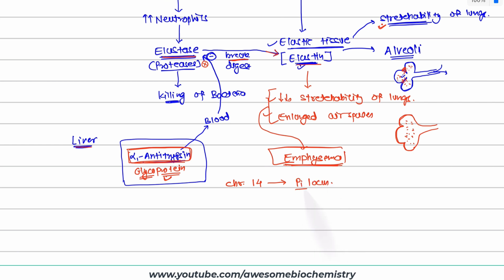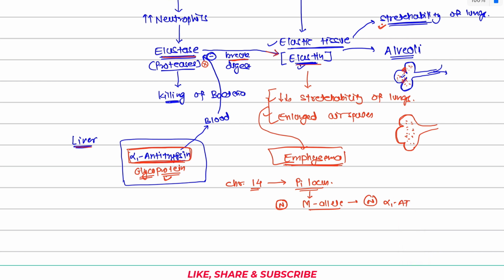Now this PI locus contains a gene for the protein part of α1-Antitrypsin. Normally this gene has several variations, and in a normal person, a particular M variety of gene is seen. This M variety is called the M allele. This M allele gives rise to a normal α1-Antitrypsin.